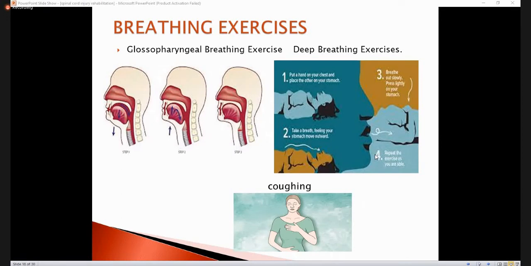It helps to strengthen the diaphragm, which is the primary muscle of inspiration. It helps to improve breathing control and mobilize secretions.